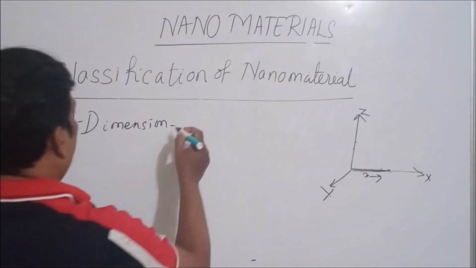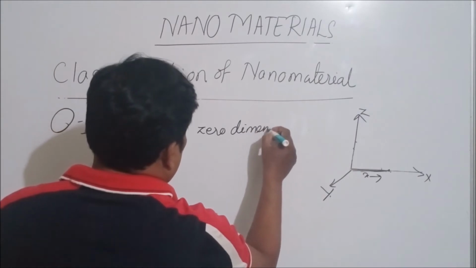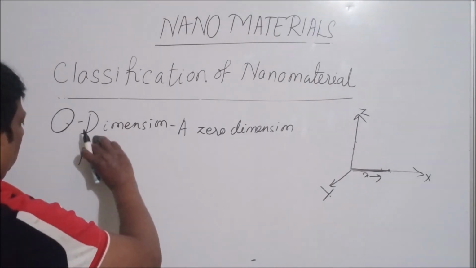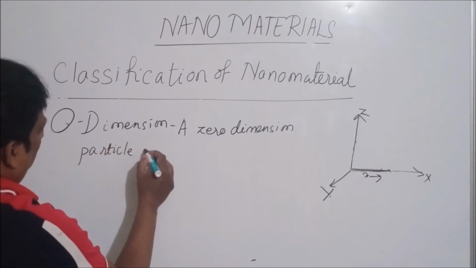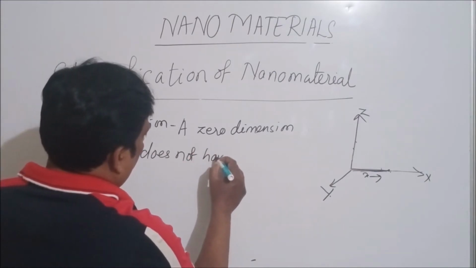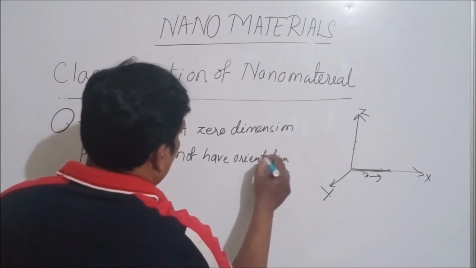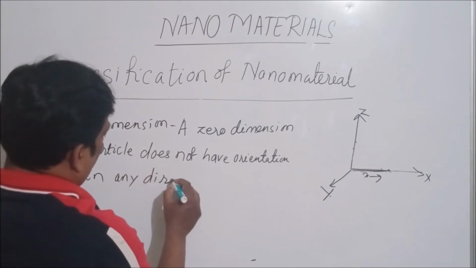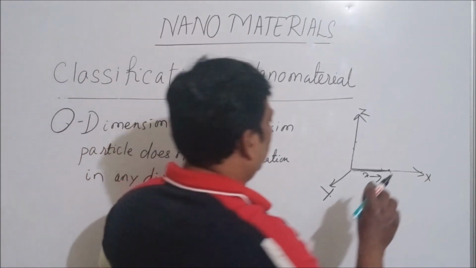A zero dimension particle does not have orientation in any direction.